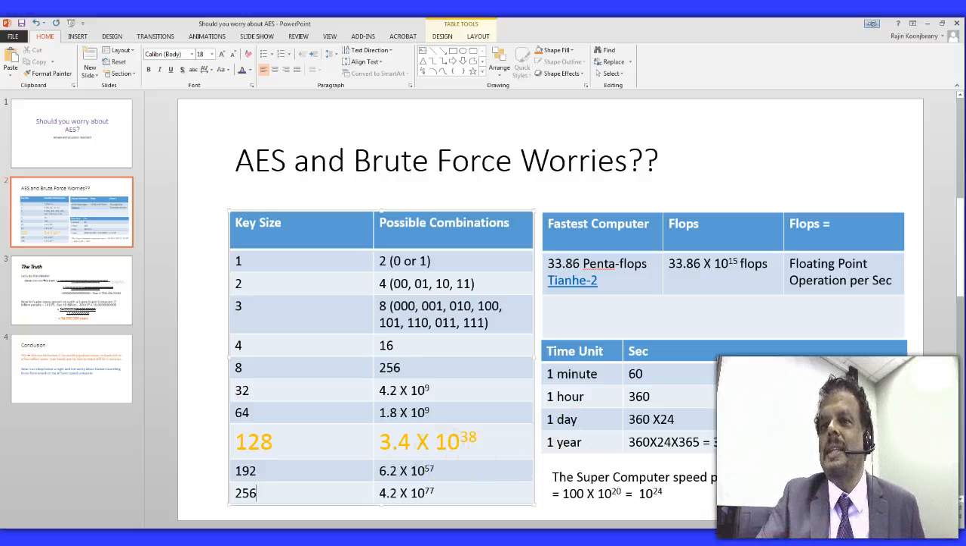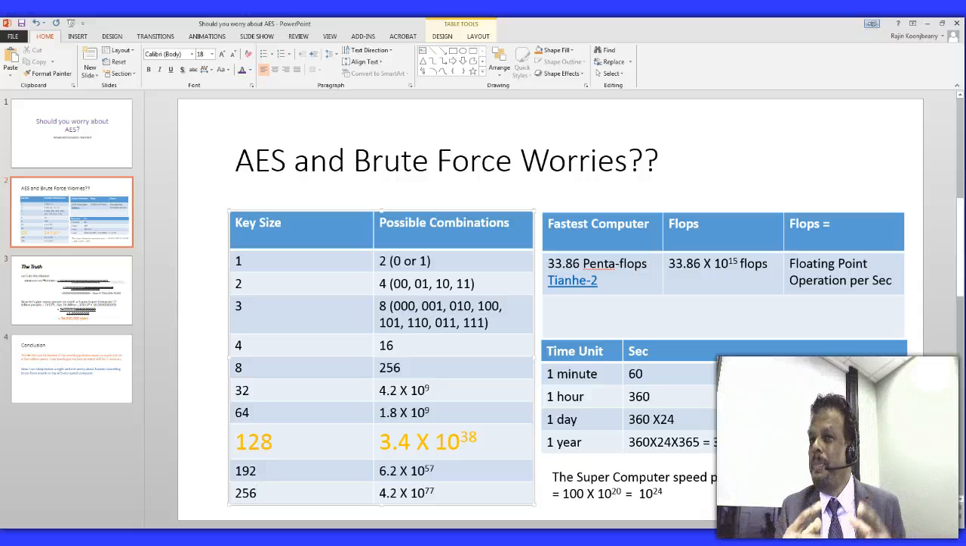Now, let's leave that for a second and come to the right here. Here I talk a little bit about the fastest computer we have in the world. Today, the fastest computer that we have in the world is in China. And that computer will run at 33.86 petaflops per second. Now, that's a lot. That's fast. What does that mean? It means 33.86 times 10 to the power of 15 flops per second.